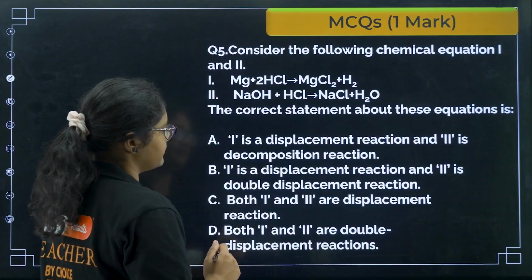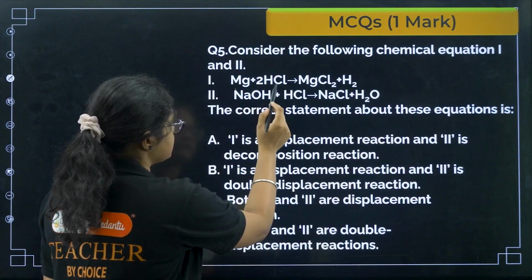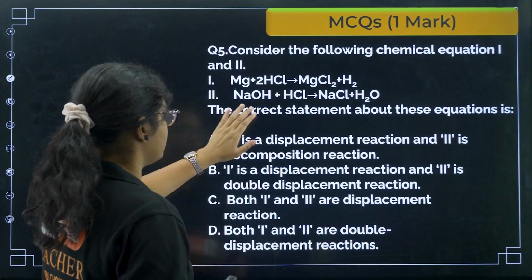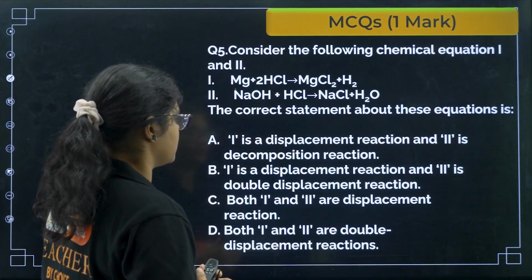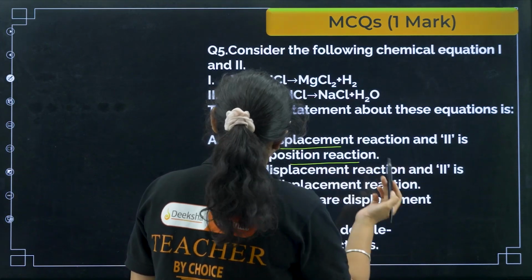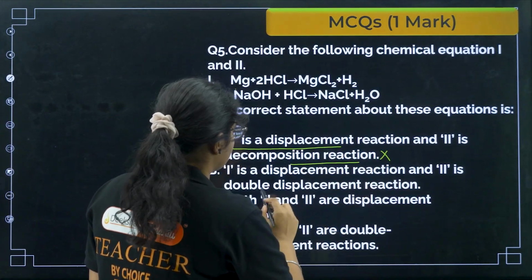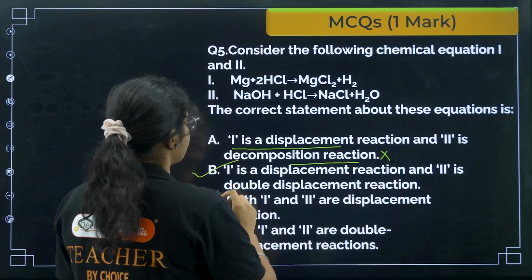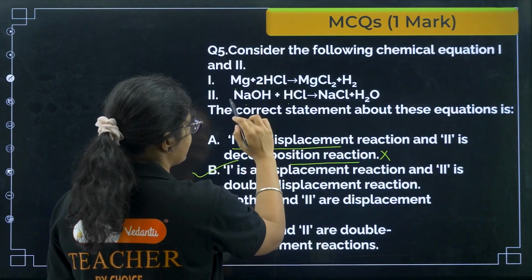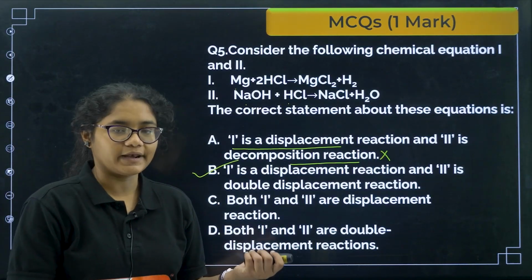Next, consider the following chemical reactions. Equations 1 and 2 are given. What is the correct statement about these equations? In the first reaction, magnesium reacts with HCl to give magnesium chloride and hydrogen, and in the second reaction NaOH reacts with HCl to give NaCl plus water. The first option says 1 is a displacement reaction and 2 is a decomposition reaction. Here there is no decomposition, so this is wrong. 1 is a displacement reaction and 2 is a double displacement reaction. Yes, this is correct. Here magnesium is displacing hydrogen, and here sodium and hydrogen are displaced with each other, so this is a double displacement reaction. Option B is the correct answer.